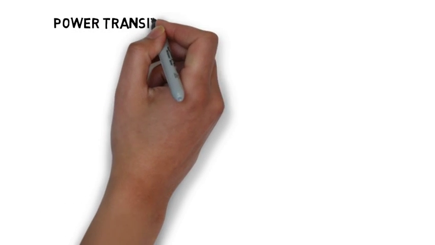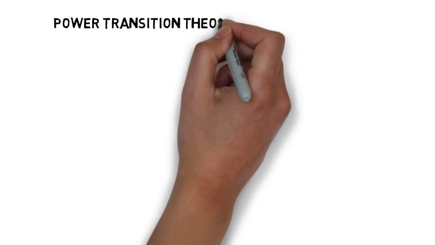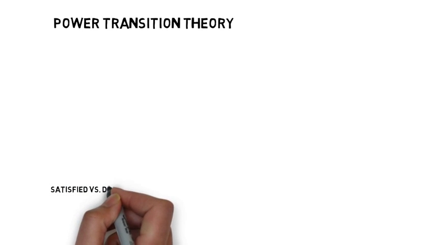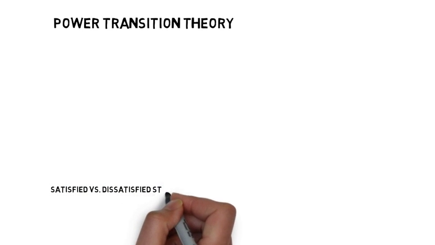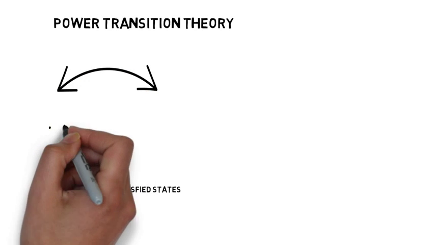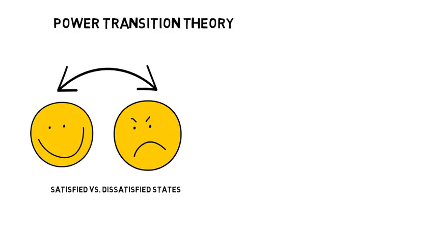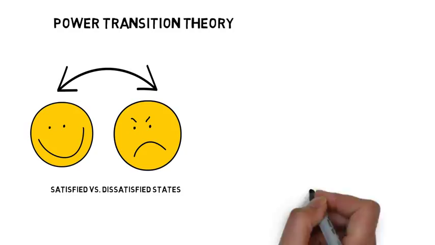Power transition theory differs from neorealist theories in a few key ways. First, rather than viewing the world as filled with unitary rational states, power transition theories further suggest that the world can be divided into satisfied and dissatisfied states. According to most scholars, satisfaction depends largely on power and influence in the international system.